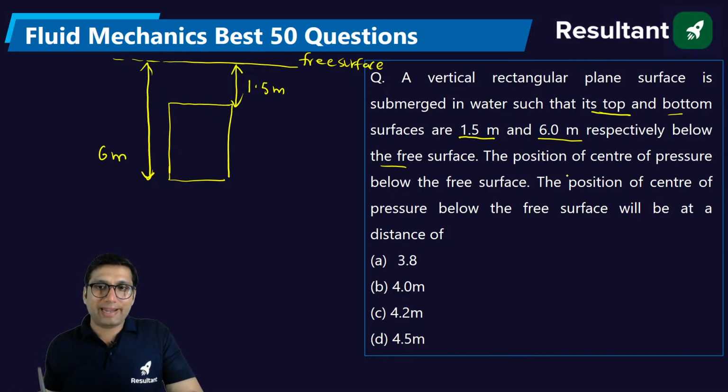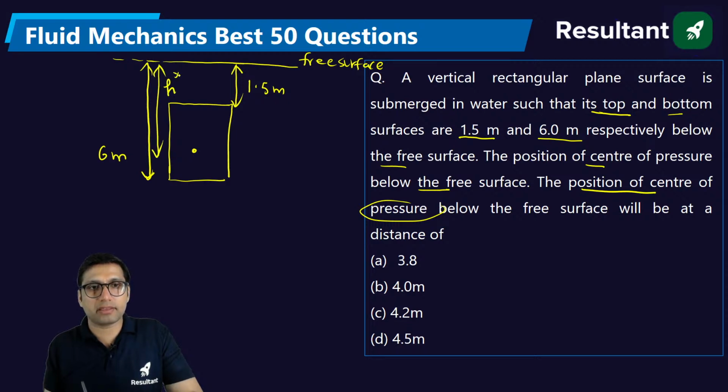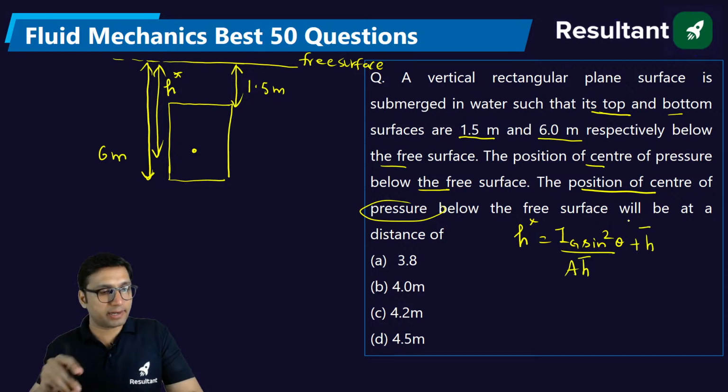You have to find the position of the center of pressure below the free surface. That is obvious, the center of pressure will lie below the free surface. What will be the position of the center of pressure? You know the center of pressure is denoted by h. The center of pressure is Ig sin squared theta over A h bar, plus h bar. This is the formula. You must have studied it.